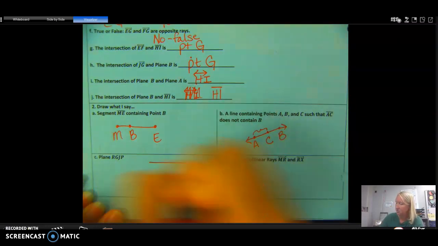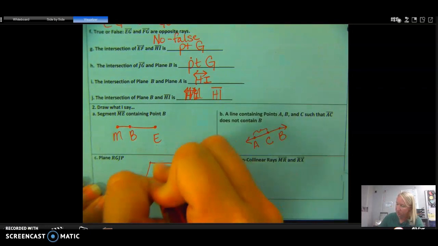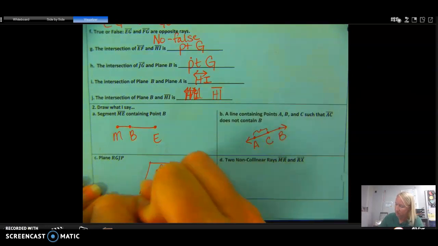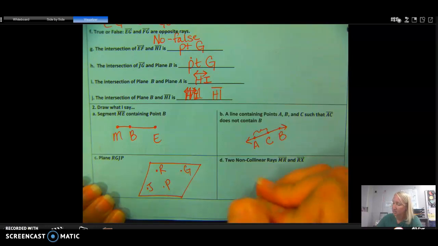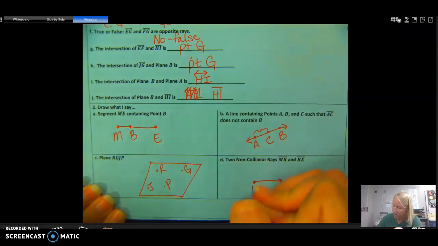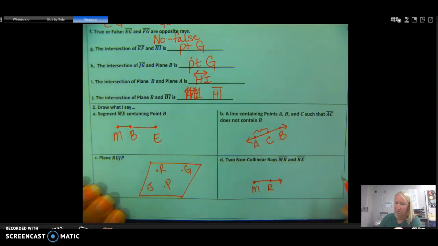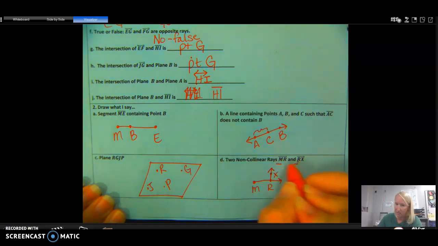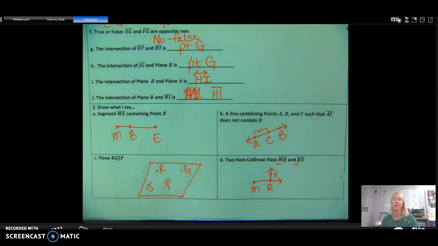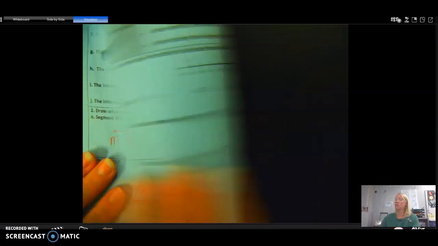Plane RGJP, so I'm just going to draw a plane. There's 4 points, R, G, J, P. Two non-collinear rays, MR and RX. So non-collinear means that those points are not shared on the same line, but they both have point R. So that means I'm going to do R as an endpoint, X. R is an endpoint here. R is not an endpoint here. So R is my endpoint for RX. R is not my endpoint for MR. So something to that effect.